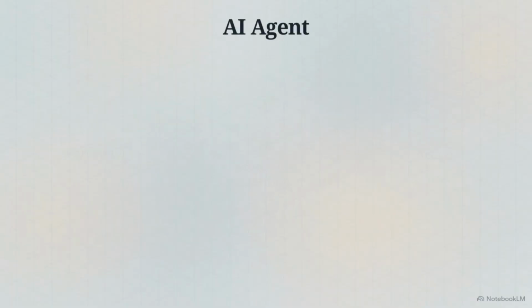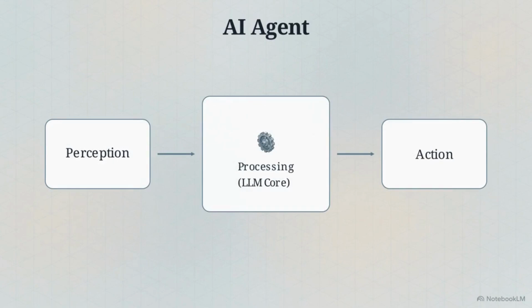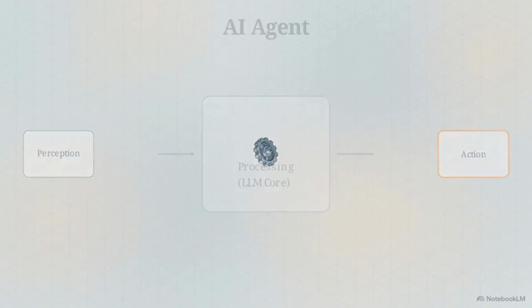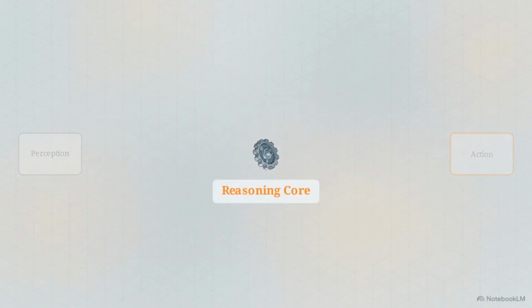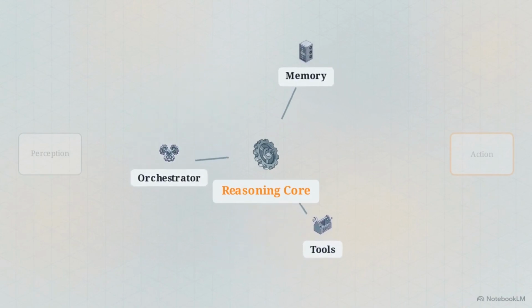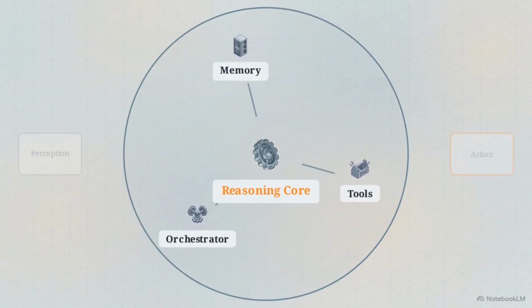To move past amnesia, developers build AI agents. An agent is a system that operates in three distinct phases. It perceives its environment through inputs, processes those inputs to maintain an internal representation of the world, and then takes specific actions to achieve a goal. In this setup, the language model itself is really just the reasoning core. To do complex, autonomous work, that core must be wrapped in a larger ecosystem, containing a workflow orchestrator, access to external tools, and dedicated memory subsystems to store what it learns.